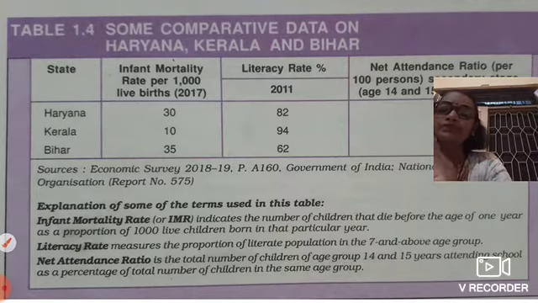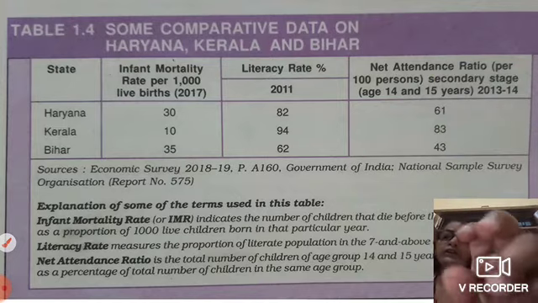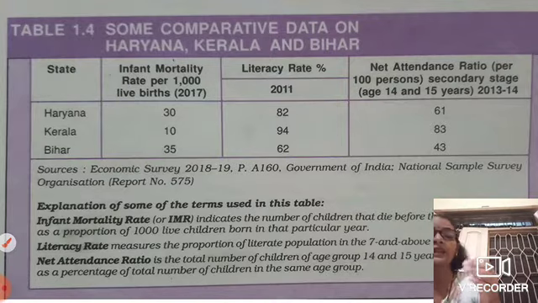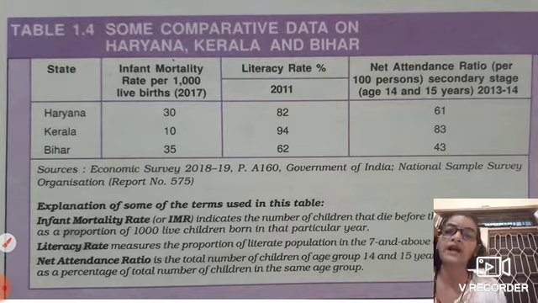Here one table with data is given. Haryana's infant mortality rate is 30, Kerala's is 10, and Bihar is the highest at 35. If 1000 children are born in a year in Bihar, 35 children die before the age of 1 year.